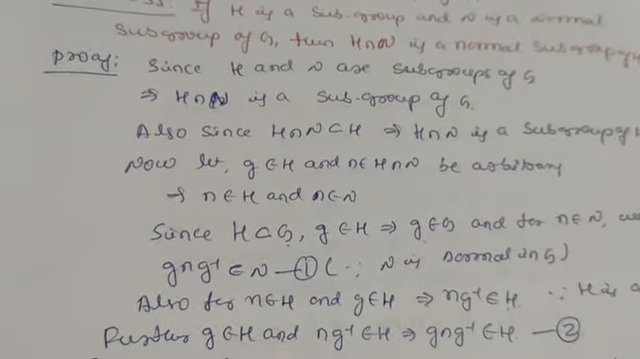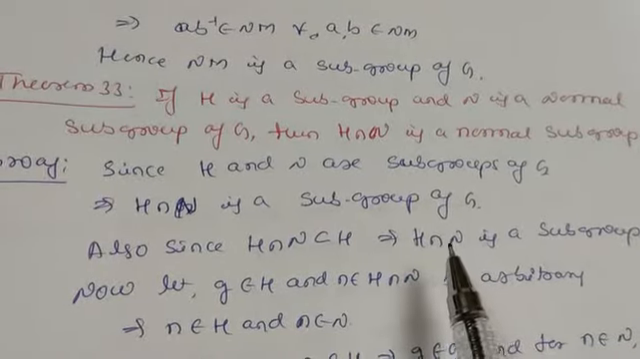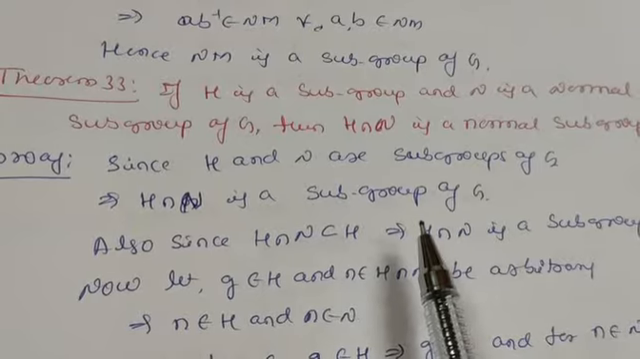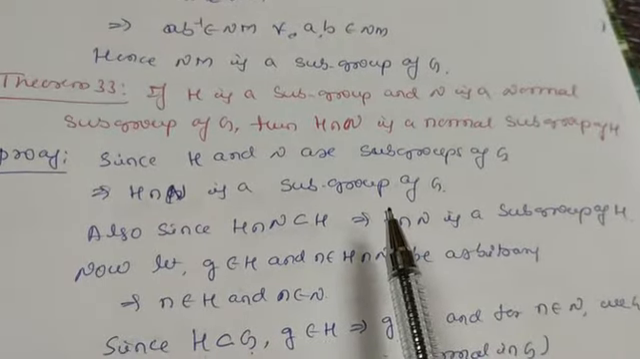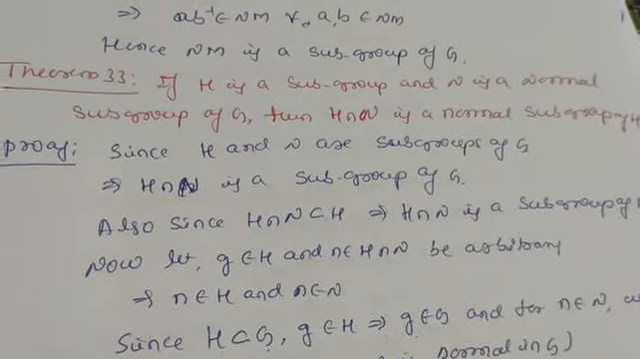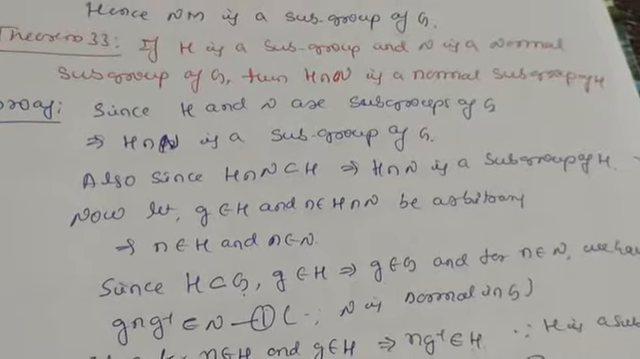So what this implies is, if H is a subgroup and N is a normal subgroup of G, then their intersection H intersection N is a normal subgroup. If one is a subgroup and another is a normal subgroup, their intersection is again a normal subgroup. So this is the proof of this theorem.